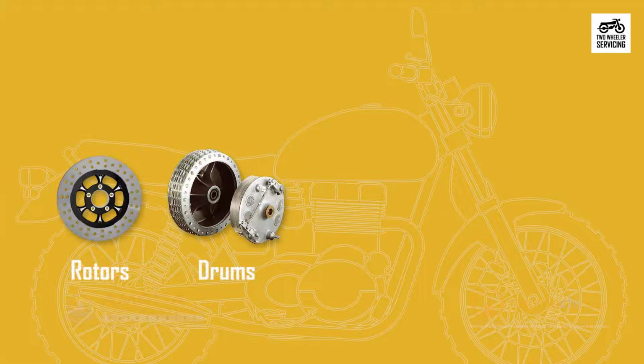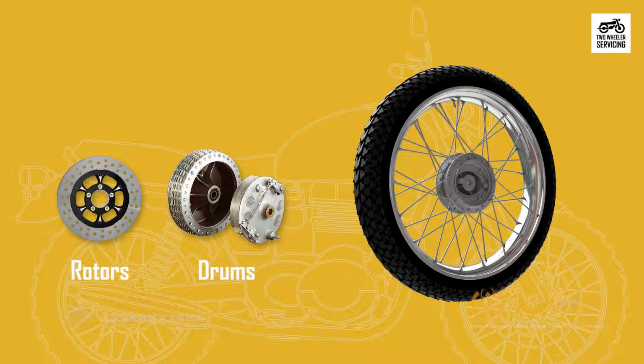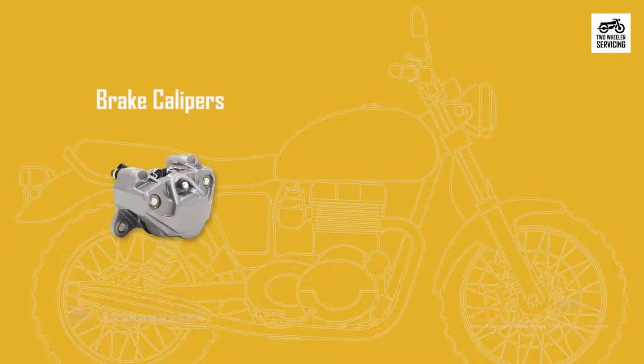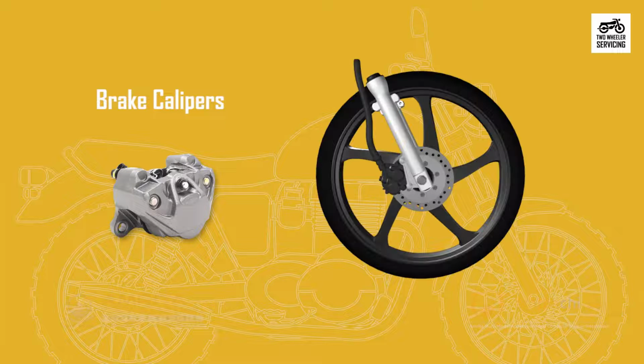Brake rotors and drums. Brake rotors and drums are attached to the rear wheel of the motorcycle, which supports drum brake components. Brake calipers. Brake calipers are hydraulic clamps with a piston that creates friction with the disc to stop the vehicle. They are exposed to road grit, heat, and contaminated brake fluid.